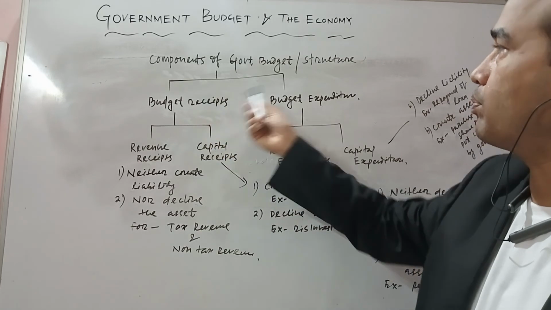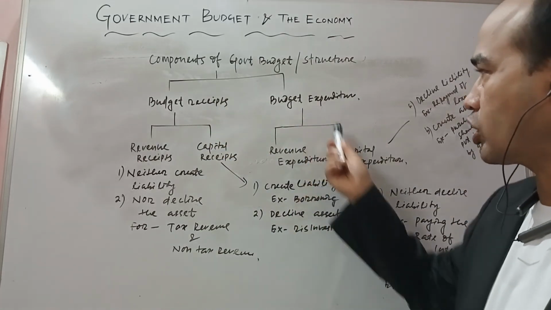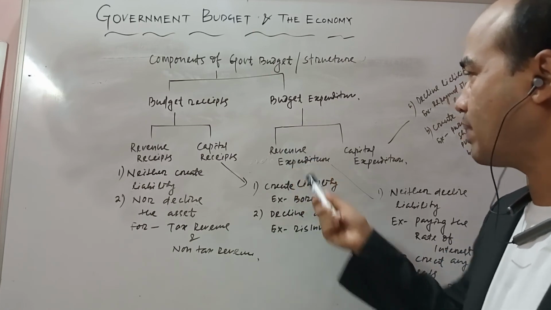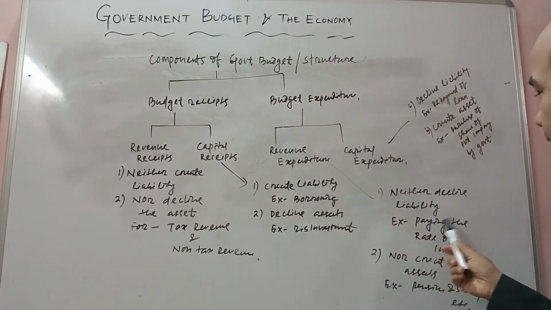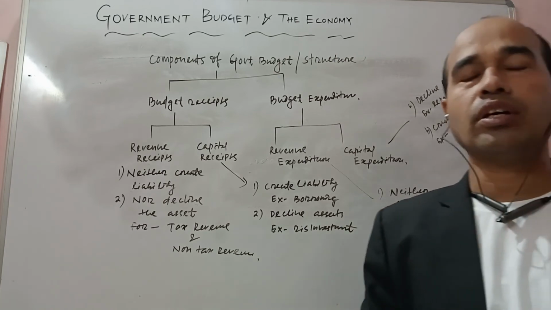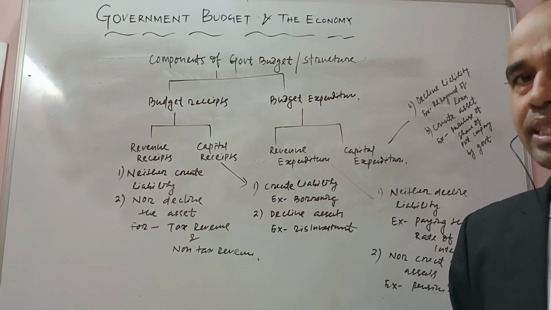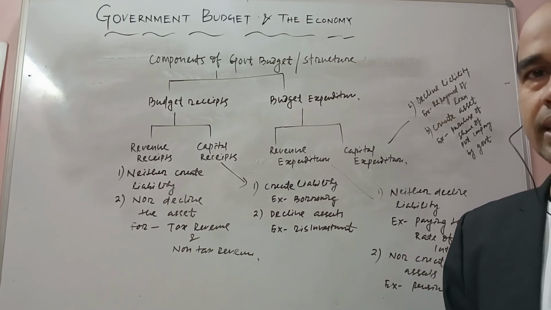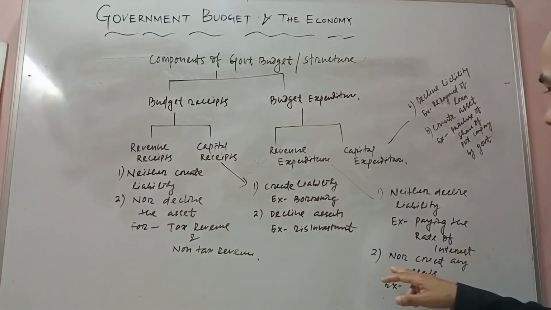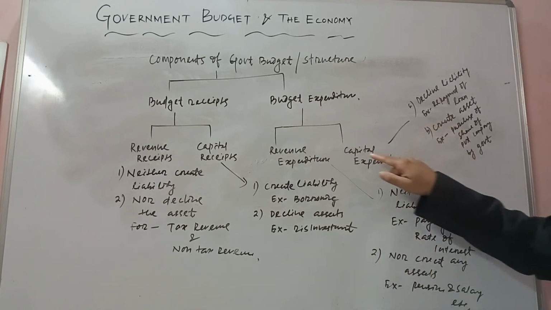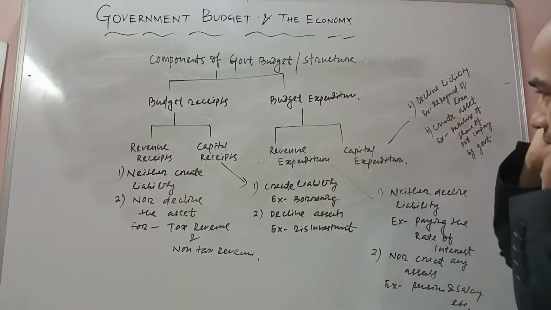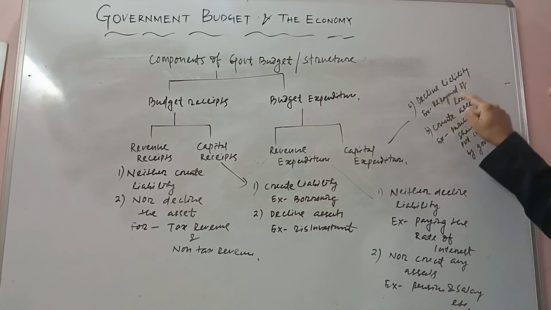After budget receipt, proceed to budget expenditure. That also has two components. One is revenue expenditure, which neither declines the liability, for example paying the rate of interest. When the Government of India borrows money from the rest of the world and pays the rate of interest, is the liability declined? No, the government is simply paying interest; the principal is still there. Nor does it create any asset, for example pension or salary. Then capital expenditure declines the liability, for example repayment of a loan. Second, it creates an asset, for example the purchase of shares of a private company by the government.